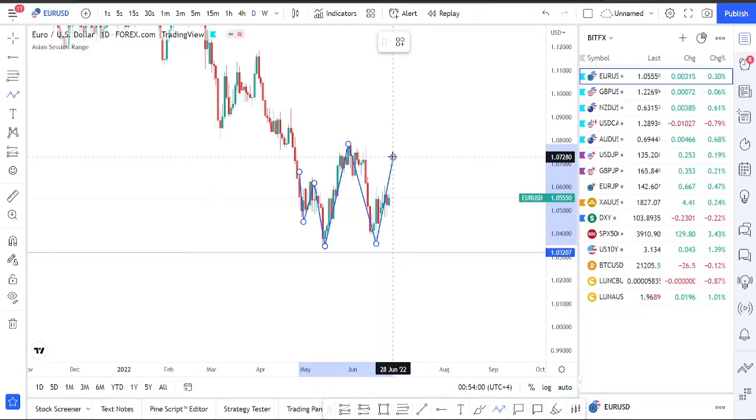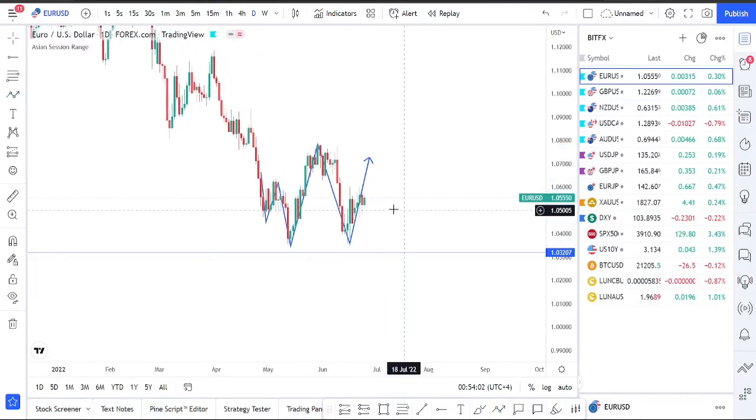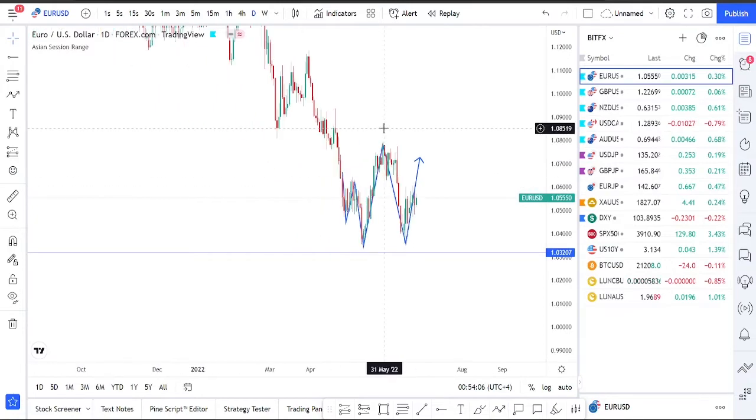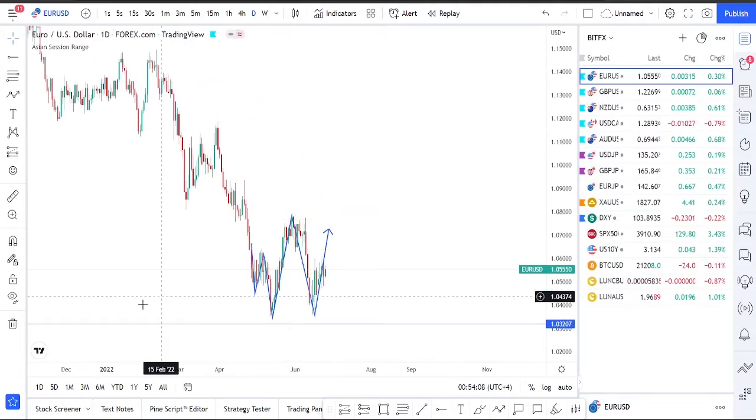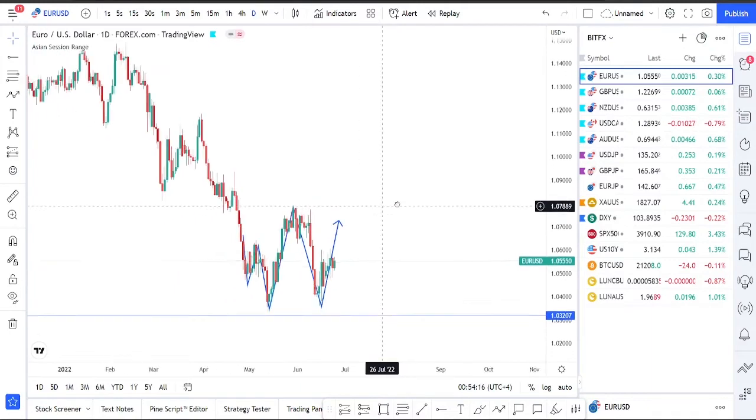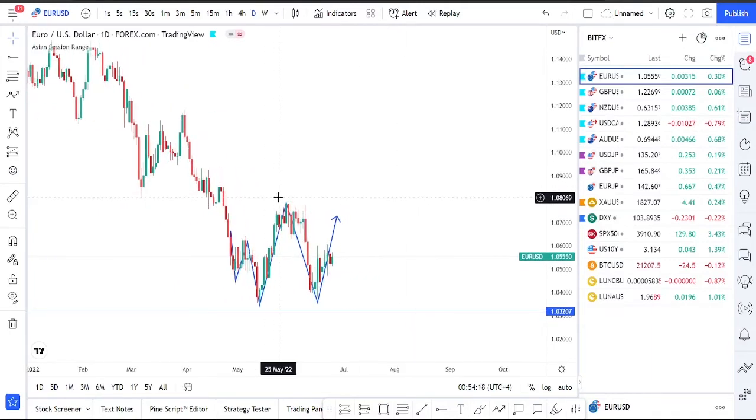Now there are two possibilities right here. We can either continue up and break these highs from here, and then we can be considered bullish. Right now I'm still not bullish on EURUSD. Even after this structural break, I'm still not considering EURUSD bullish. I'll only consider EURUSD externally bullish once I see the break of this structure. So for me, the break of this high is really important to see whether this move is actually a manipulative move or not.